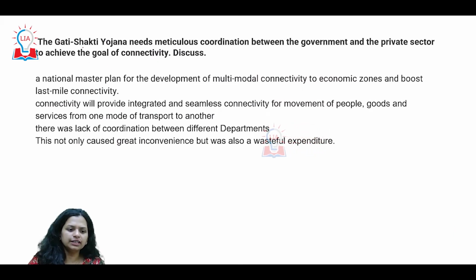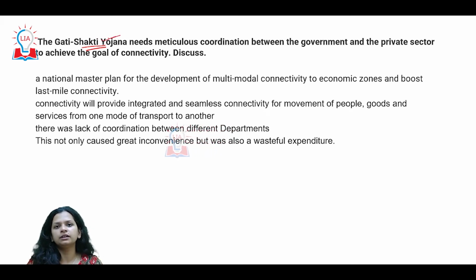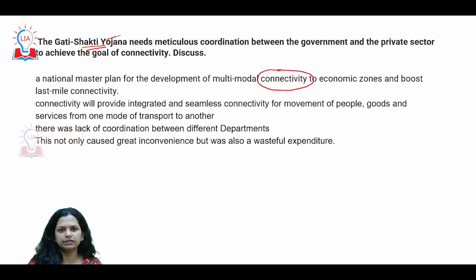The next question is something which I would definitely say is a direct question, because if you look at the question, it is talking of a specific theme which was so important and relevant all these last few months, whether this year or even the previous year, the Gati Shakti Yojana, where we're talking about how connectivity today has become so very important, especially after COVID, and how we are trying to connect all elements so that faster movement of public transport and goods is accelerated and facilitated.